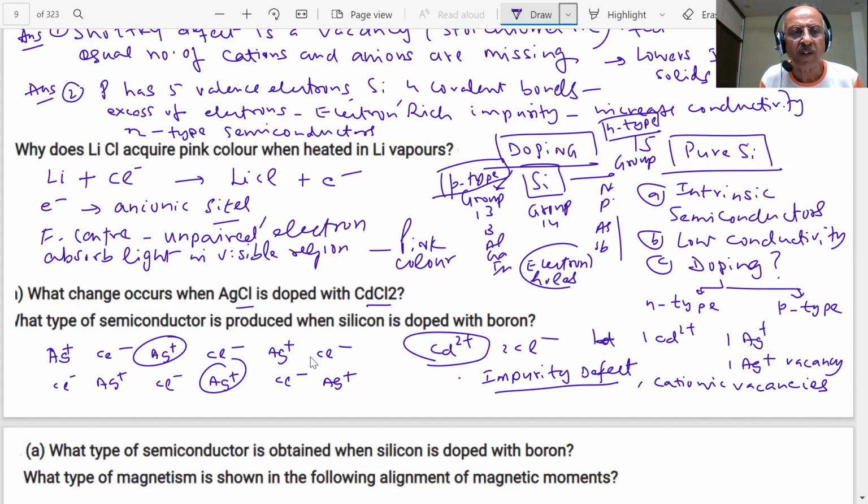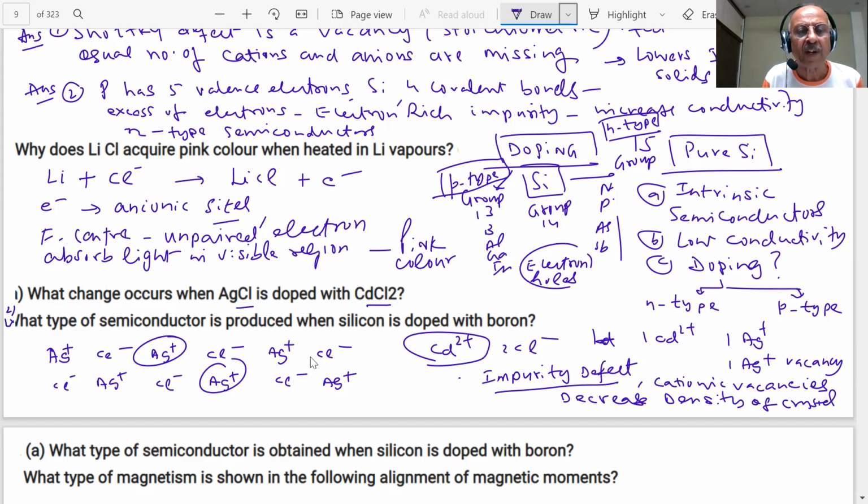So what will be the consequence of this? What will happen, students? It will affect the density of the crystal. It will decrease the density of the crystal, students. Okay. Next question.